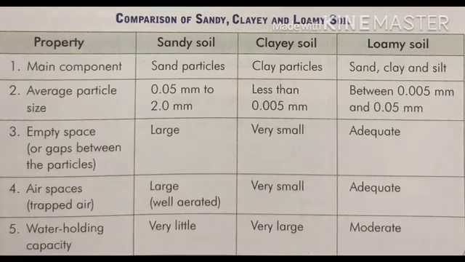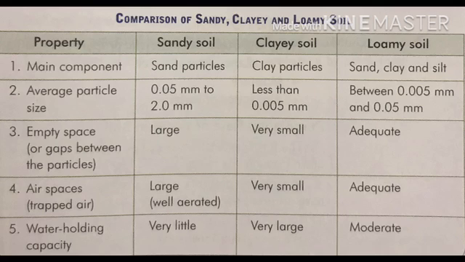Now let us compare the sandy, clay, and loamy soil by their properties. Main component: sandy soil, sand particles; clay soil, clay particles; loamy soil, sand, clay, and silt. Second, the average particle size. Sandy soil, this is 0.05 mm to 2.0 mm. Clay soil, less than 0.005 mm. Loamy soil, between 0.005 mm and 0.05 mm.